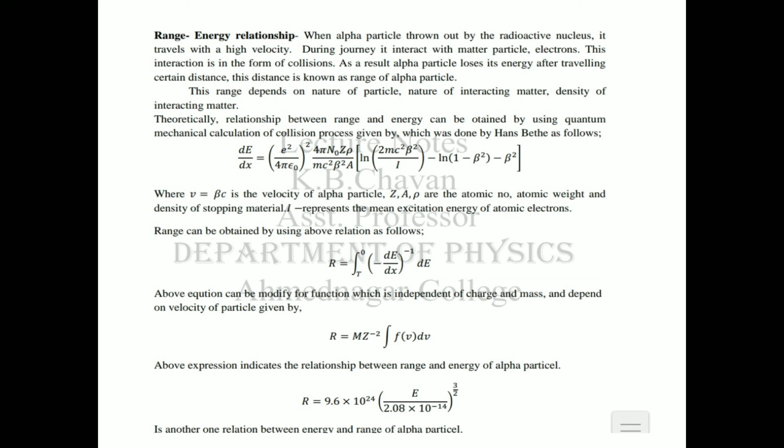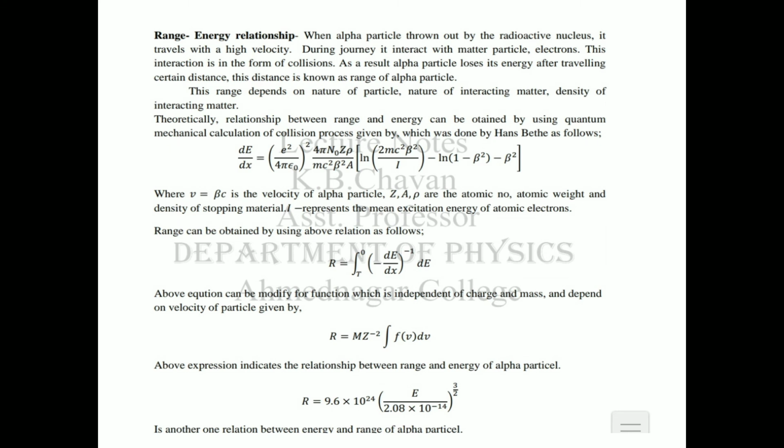Range R is equal to integration from E to 0 of minus dE by dx raised to minus 1 dE. Okay, this is the formula to find the range of that alpha particle. The above equation can be modified for a function which is independent of charge and mass and depends on the velocity of the particle, given by R is equal to m z square, m z raised to minus 2, integration f of v dv.